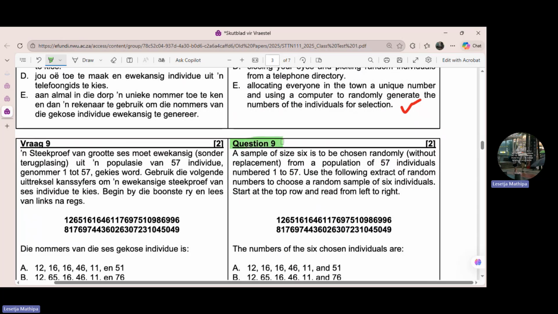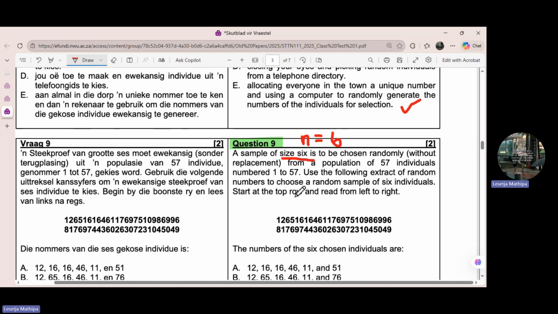Let's look at question 9. Remember, for now I'll be focusing on chapter 2 questions, the revision. 2025 question paper. Question 9 is as follows. A sample of size 6, so n is equal to 6.